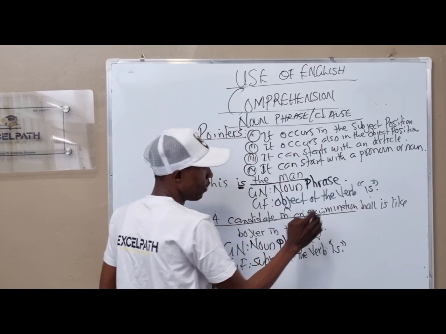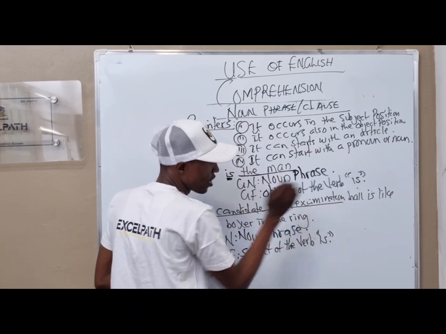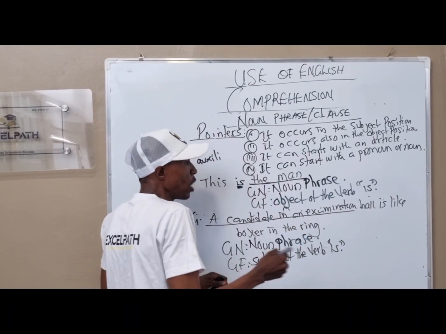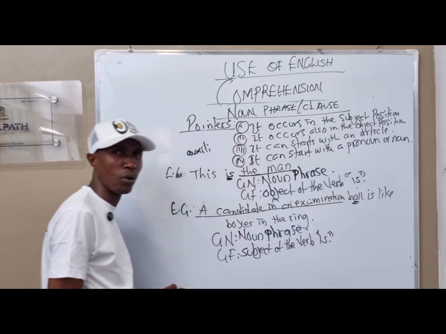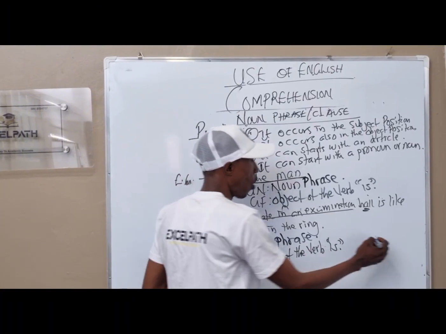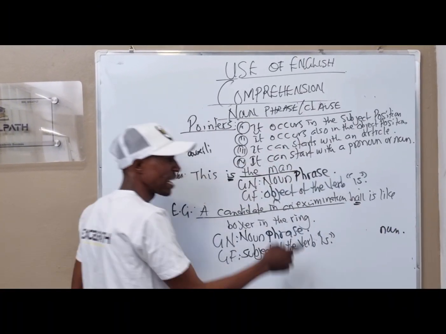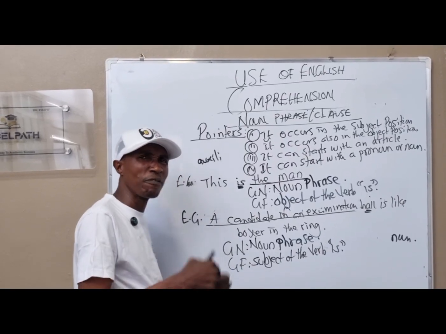So, peradventure, if they cancel the word all and they said a candidate in an examination, we are not giving all. We are only giving a candidate in an examination, and they underline only examination. Now, the word after examination is your word, all. And that all, what part of speech is all? The part of speech of all is a noun. For the fact that it is a noun, the answer will change. It becomes subject of the sentence.